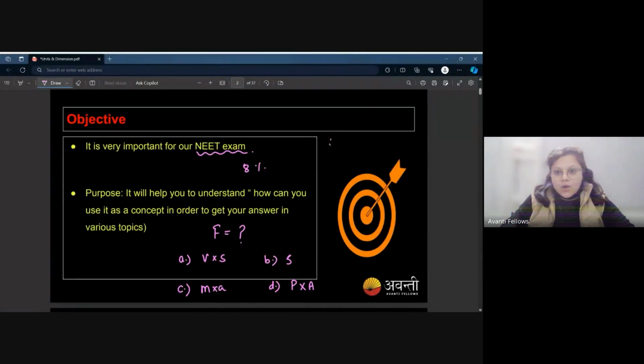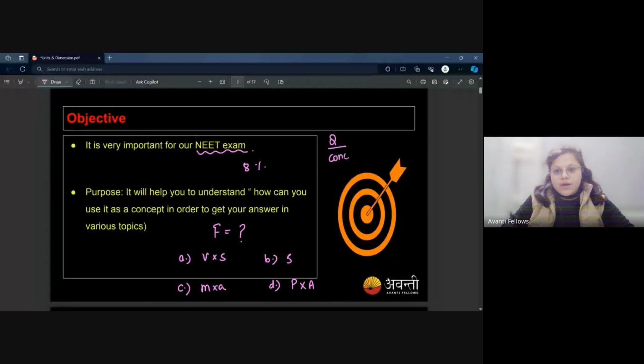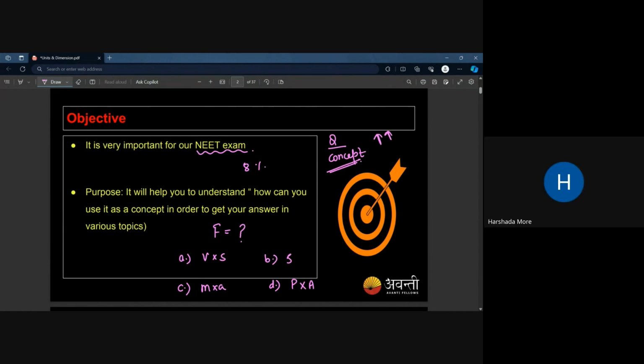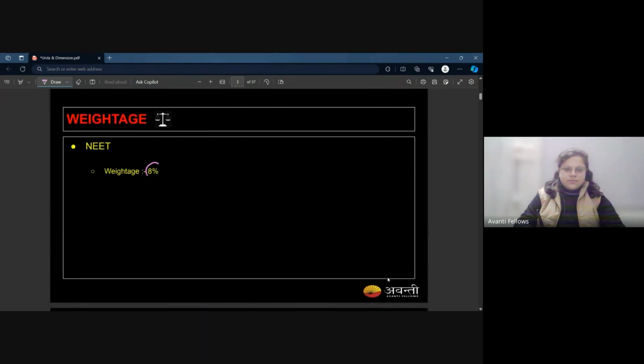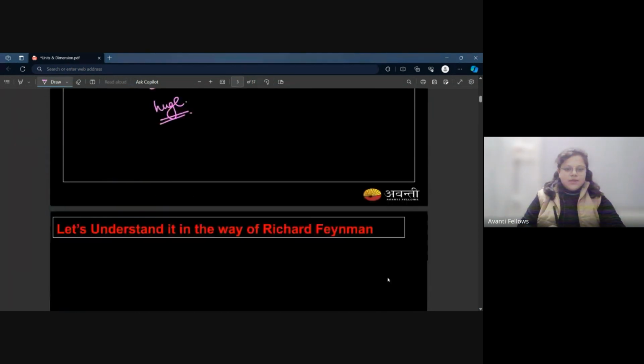It means we have a few concepts to learn, but the questions corresponding to those concepts are very large. So this is a positive point for us as an aspirant of a competitive exam. Is that fine? Yes, ma'am. So, as I said, a huge amount. You cannot ignore it.